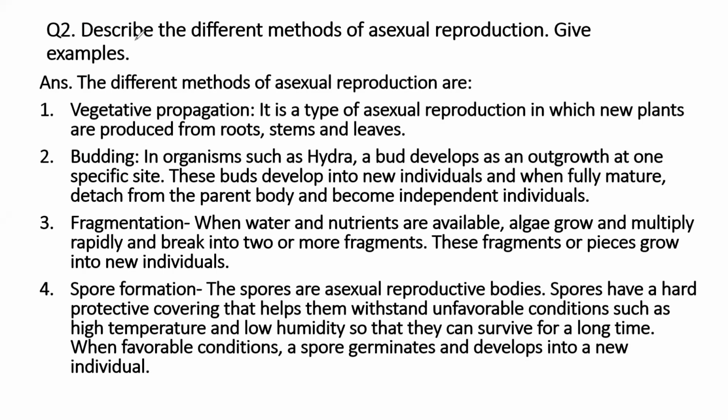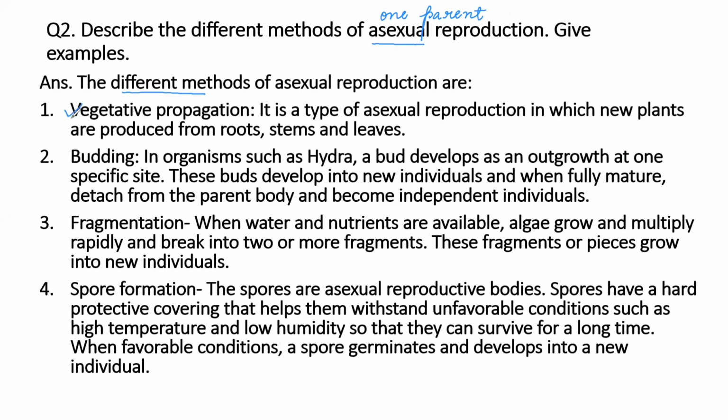Question number 2. Describe the different methods of asexual reproduction. Give examples. So if you all remember, asexual reproduction is the type of reproduction in which one parent is involved, and the individuals produced are exact copies of their parent. There are different methods of asexual reproduction. First is vegetative propagation.